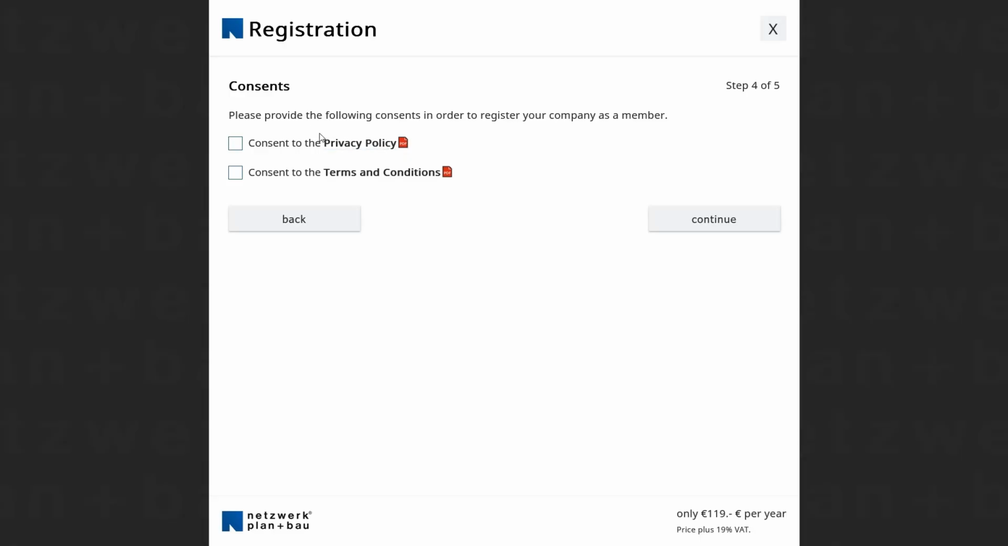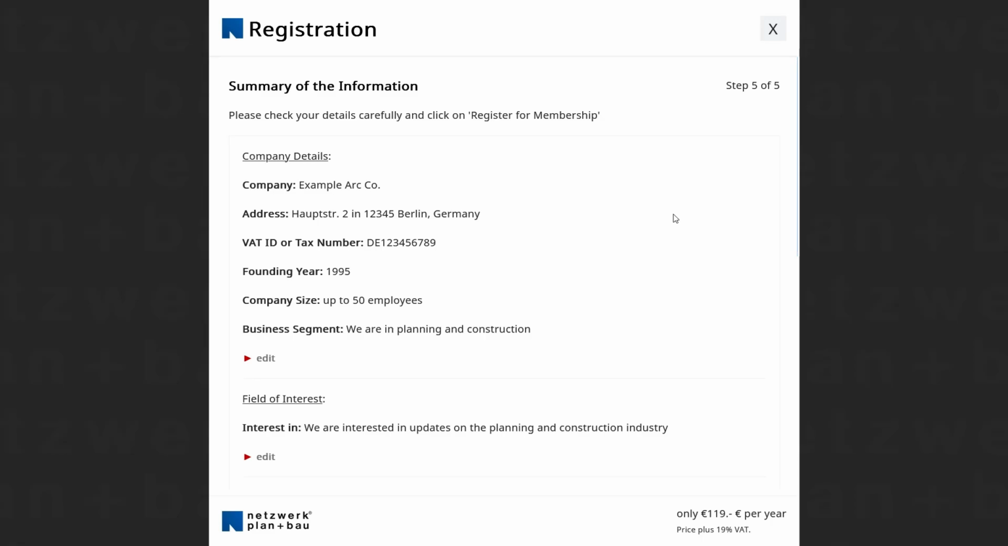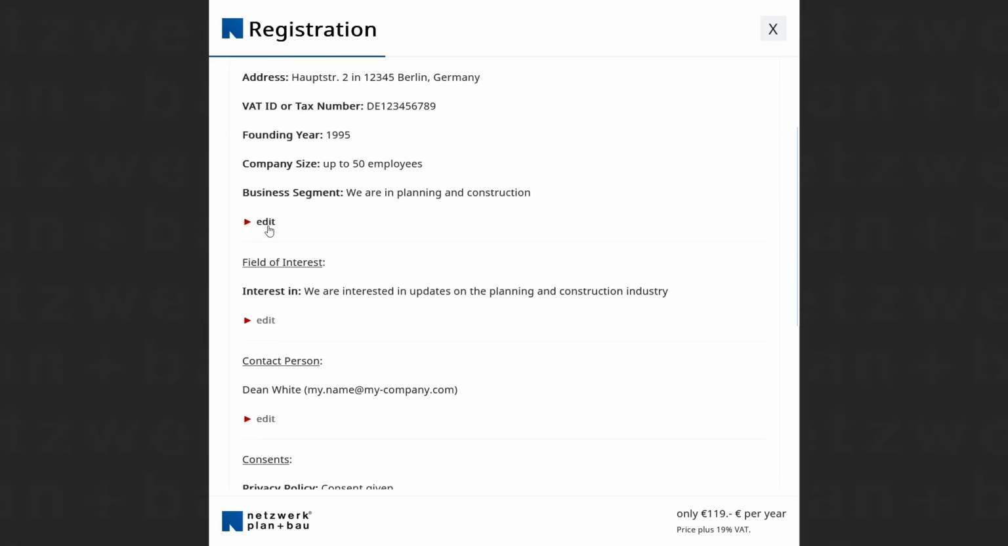In Step 4, we need your consent to the privacy policy and our terms and conditions. By clicking on the respective PDF icon, you can read the privacy policy and the terms and conditions. Then click on Continue. In the fifth and final step, you will see a summary of the provided information.